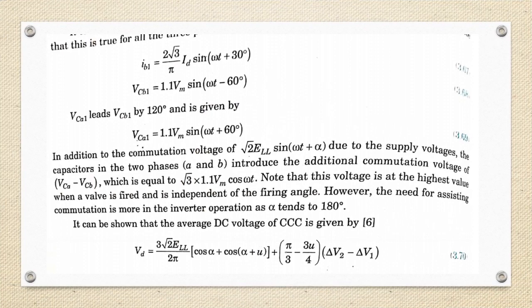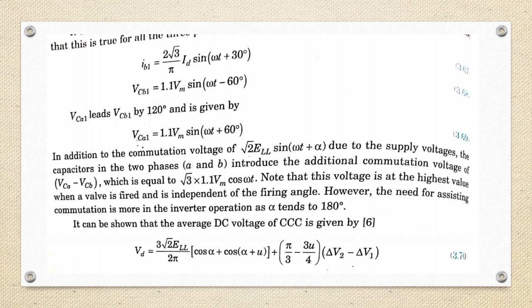So it can be observed that the capacitor voltage lags the current by 90 degrees, and this is true for all the three phases. For phase B, IB1 is equal to 2 root 3 by pi ID into sin(omega t plus 30 degrees), and VCB1 is equal to 1.1 Vm sin(omega t minus 60 degrees). So VCA1 leads VCB1 by 120 degrees, and it is given by VCA1 equal to 1.1 Vm sin(omega t plus 60 degrees).